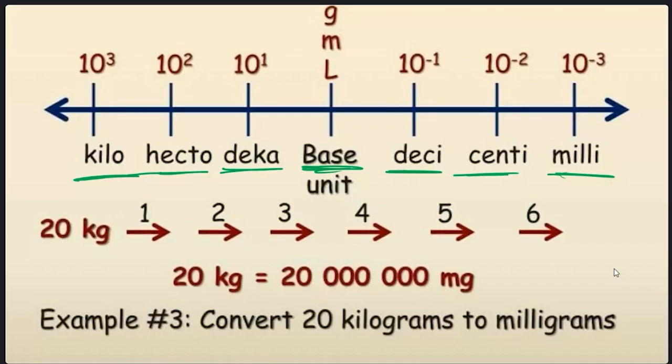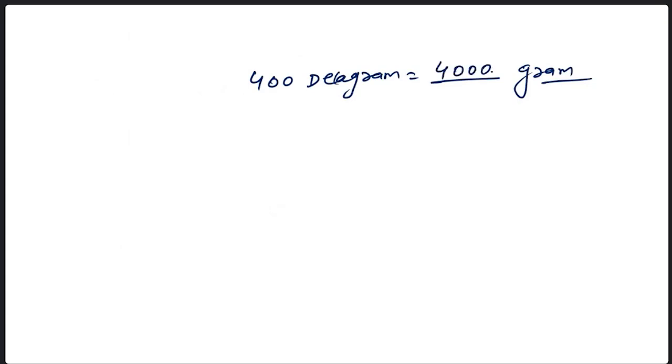If you understand, then I will ask you a few more questions. Now tell me, two questions here I am writing. You already have a table. Now tell me the answer. 400 decagram. Okay, decagram equal to how many gram? Tell me. 4,000 gram. Why? Because there is a difference of 1 only.